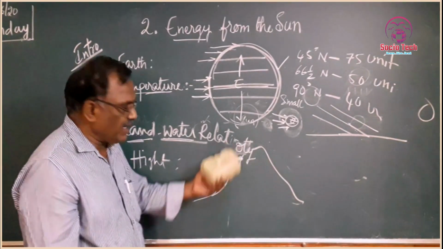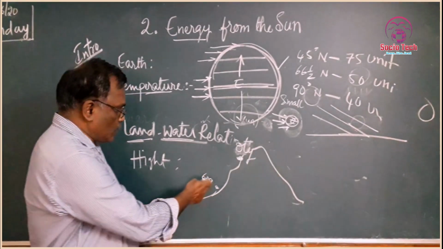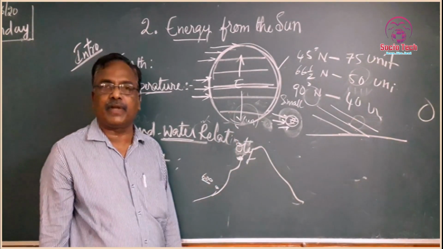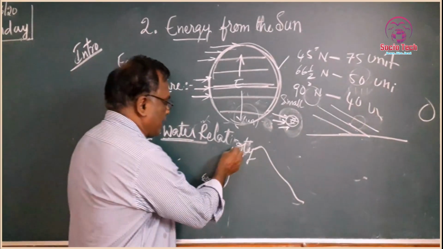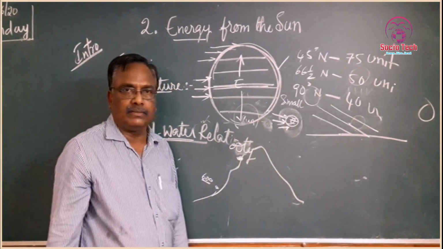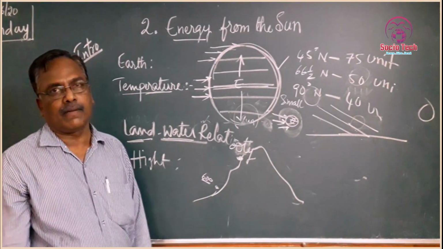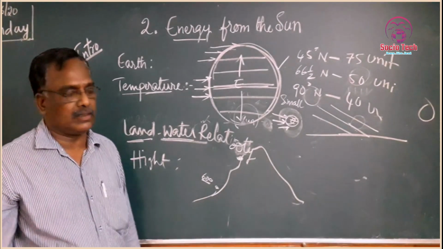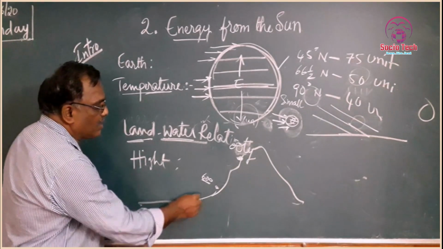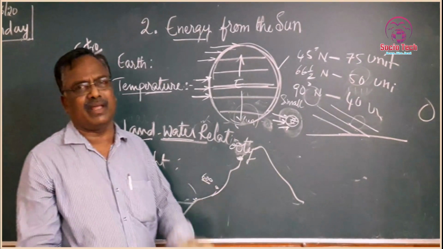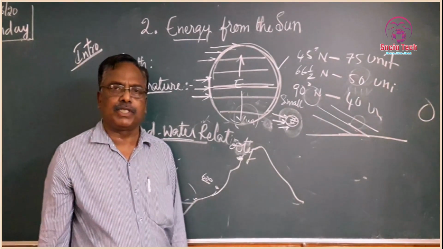So the height varies between these two places. That is why the two places experience different temperatures: Ooty is at a very high elevation, but Hyderabad is at a lower elevation. Even areas near the sea coast, which are very low-lying, also experience a different temperature.